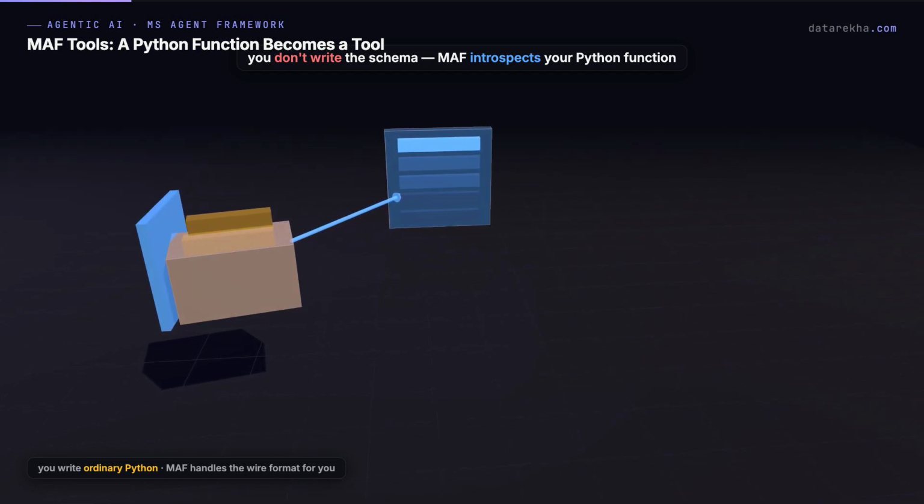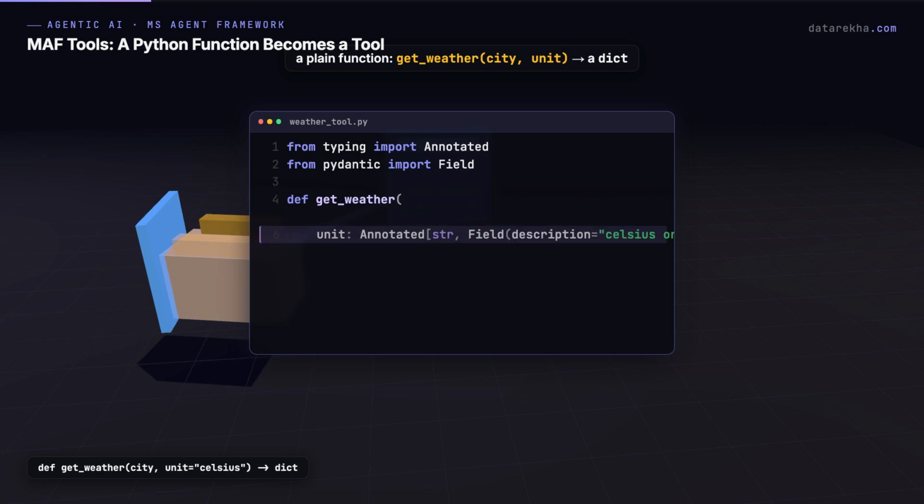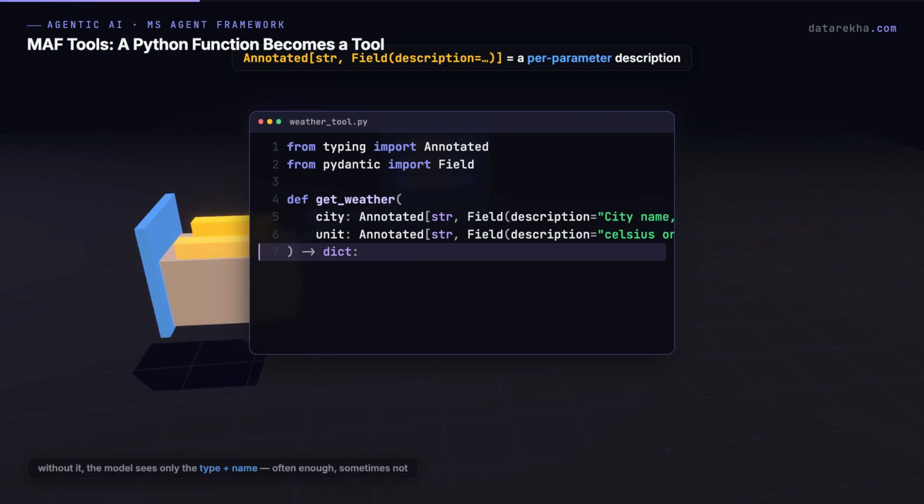What's the code? You define a plain function, get_weather, taking a city and a unit, returning a date. But look at the type hints. Each parameter is annotated with a field description. City is annotated: city name, for example, Tokyo. Unit is annotated: Celsius or Fahrenheit. That Annotated with Field is exactly how you give the model a per-parameter description. Without it, the model only sees the type and the name, which is often enough, but sometimes not.